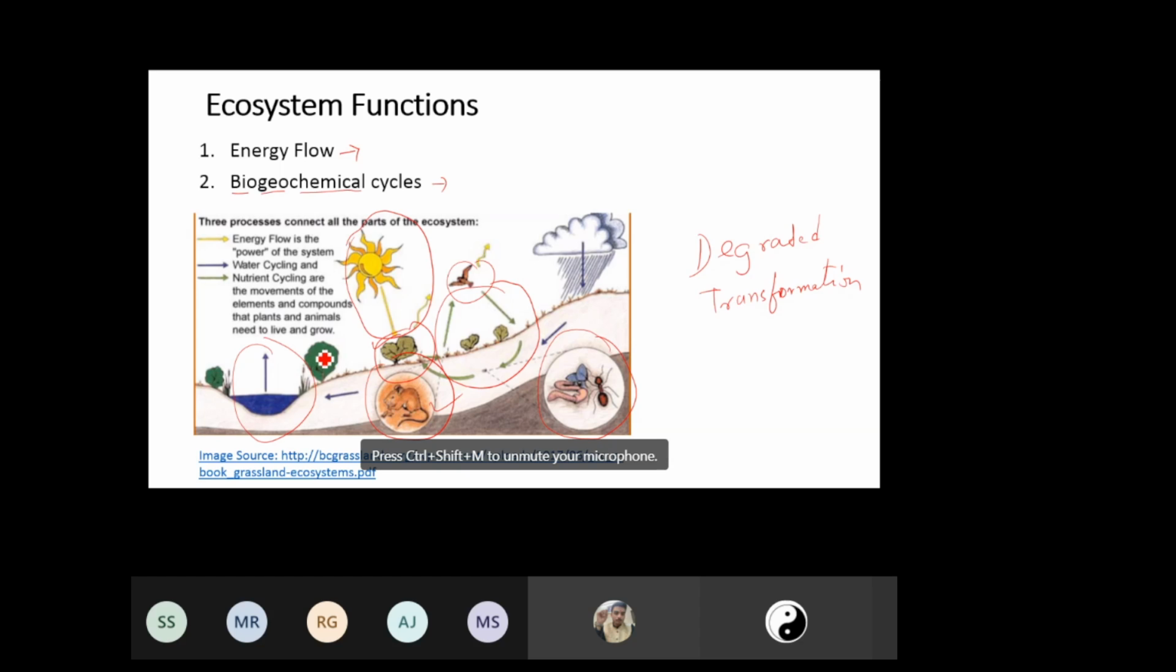There is linking of energy flow, and then there is linking of the water cycle. With water, we can say there is cycling of hydrogen and oxygen. Once these elements are broken down, they get cycled due to flow of water, and we have the biogeochemical cycle. That's how these two processes are linked in ecosystem function. Any question?